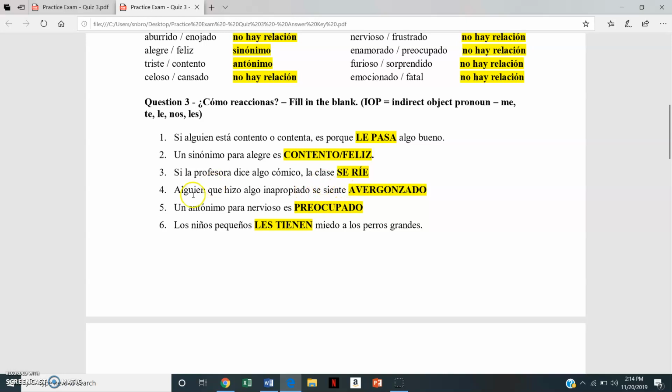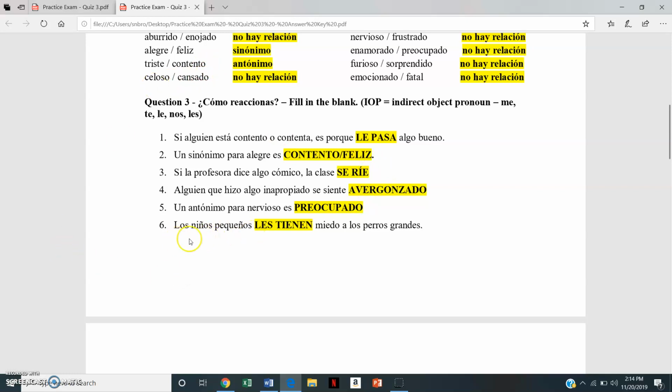Okay, somebody who does something inappropriate feels, se siente. So se siente here refers to alguien because it's someone who does something that's inappropriate. Avergonzado, which is embarrassed. So just make sure you know this terminology for feelings, right? Embarrassed, happy, worried, tired, jealous, okay?